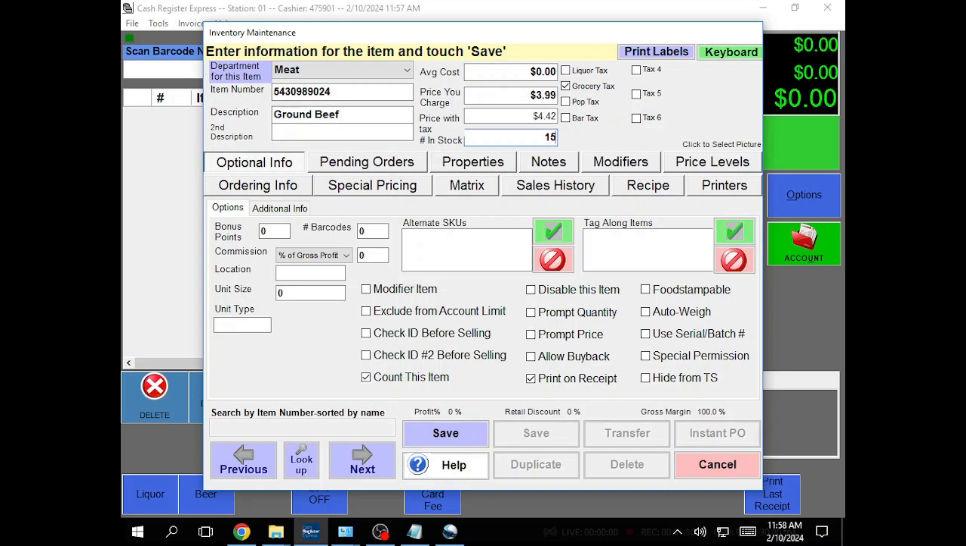And then there's some other options that you could select from, but we're going to also select food stampable. And then you're going to click save.